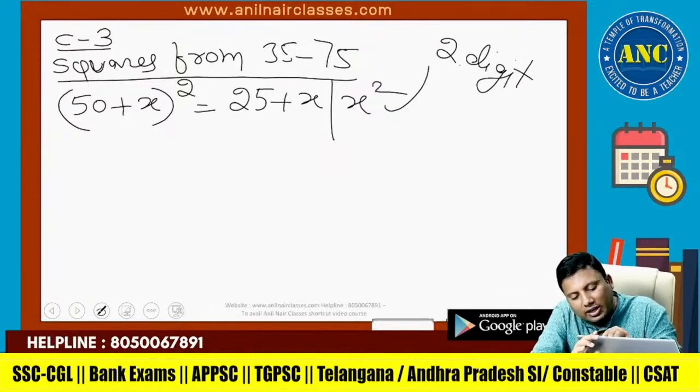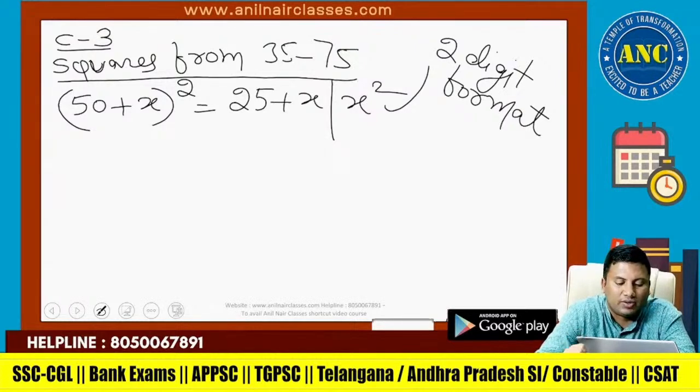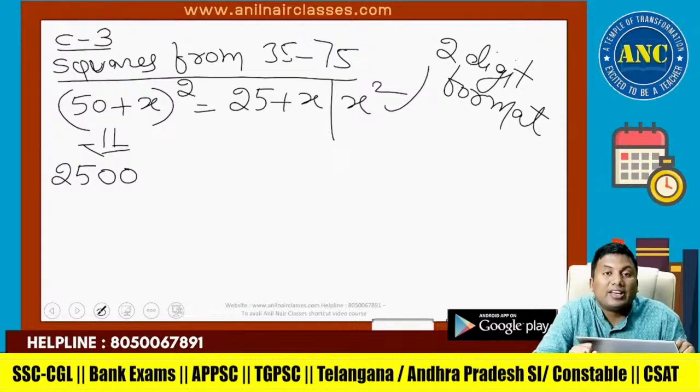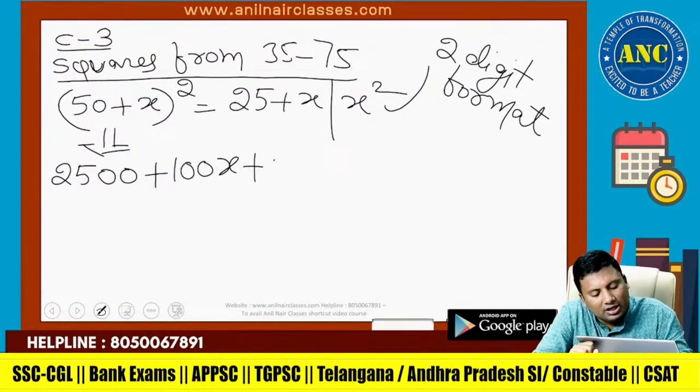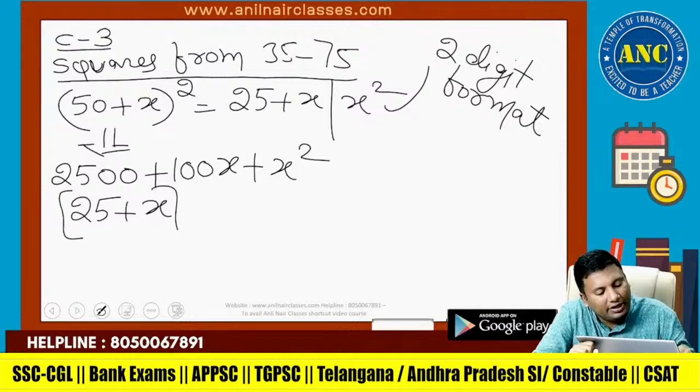Now if I open this bracket, this is 2500 (a square), next is 2ab, 100x, next is x square. Can I write it like this? (25 plus x) into 100 plus x square.